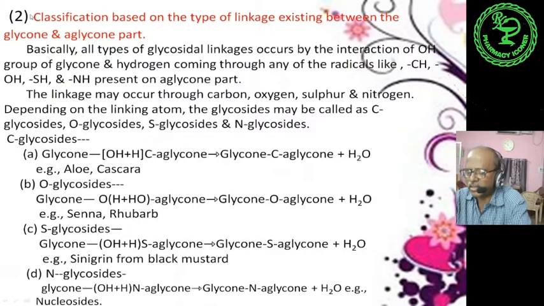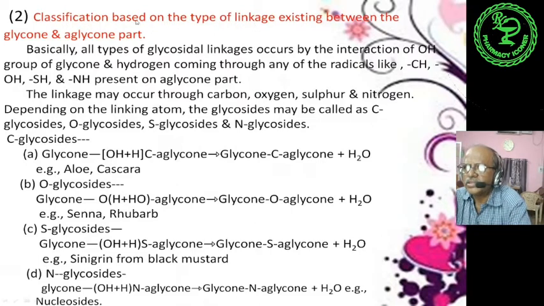Next, the second classification is based on the type of linkage, that is glycosidal linkage. We have discussed after the definition what type of linkage is there between glycan and aglycan portion.